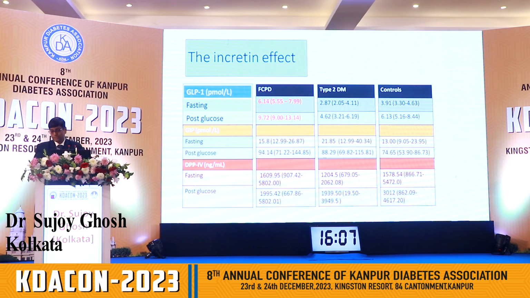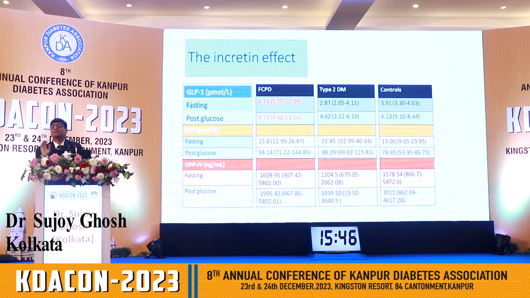That is very different from the other varieties of pancreatitis with diabetes. You are not expecting that the GLP-1 levels will be high. One might argue that the DPP-4 levels are low and therefore the GLP-1 levels are high. So that's the reason we looked at the DPP-4 levels. The DPP-4 levels were normal and yet the GLP-1 levels were high.